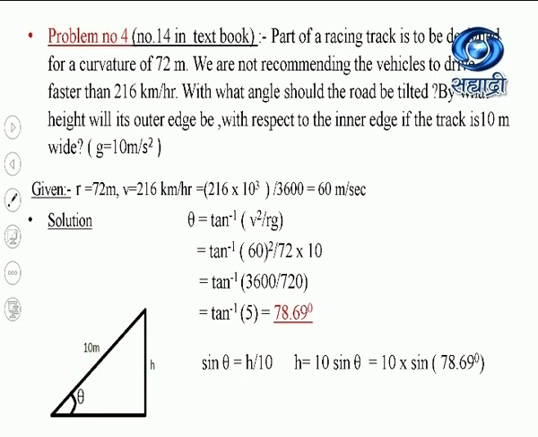So h equals 10 into sine theta, or 10 into sine of 78.69 degree. This value will come 10 into 0.98, which is equal to 9.8 meter.